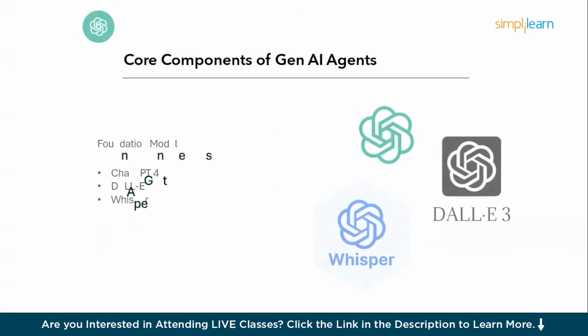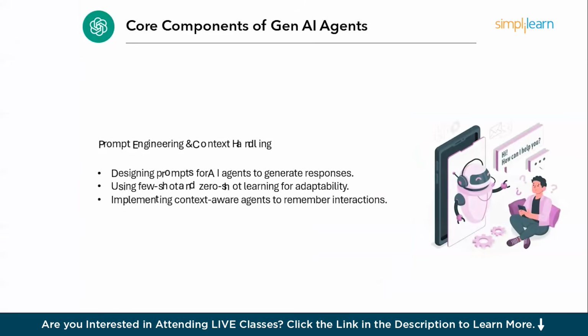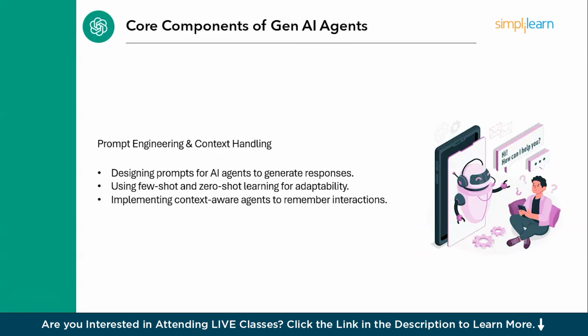Let's begin with the foundation models. So the foundation models are GPT-4, DALL-E, and Whisper. GPT-4 for natural language processing, DALL-E for image generation, and Whisper for speech to text conversion. The next one would be prompt engineering and context handling.